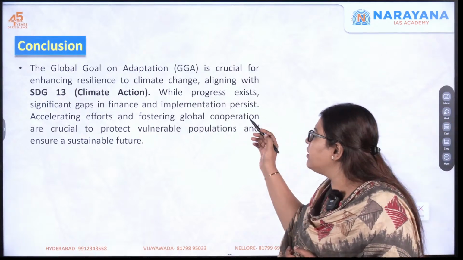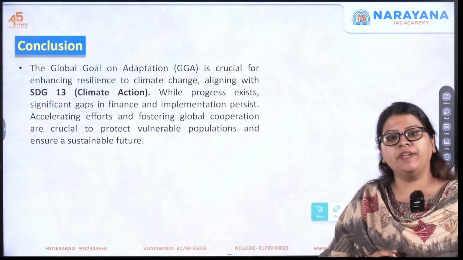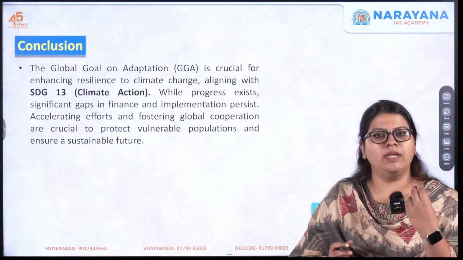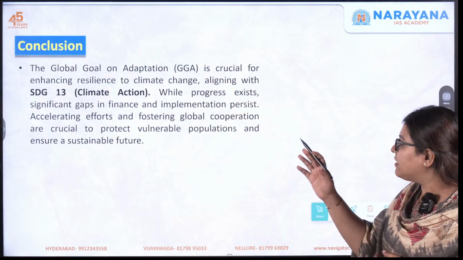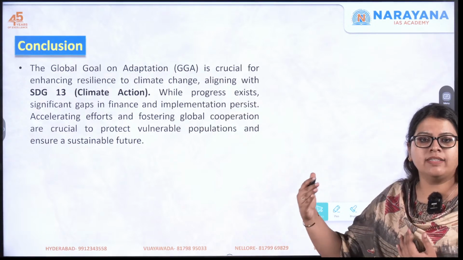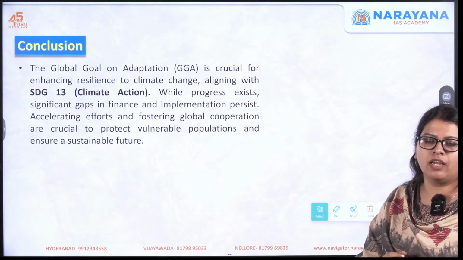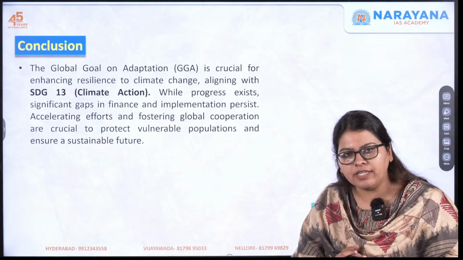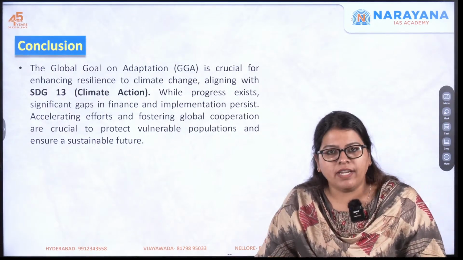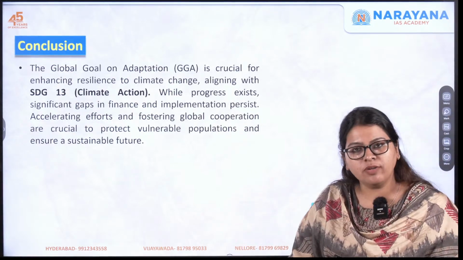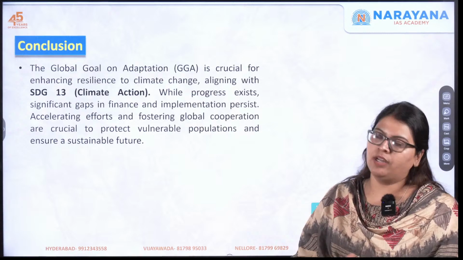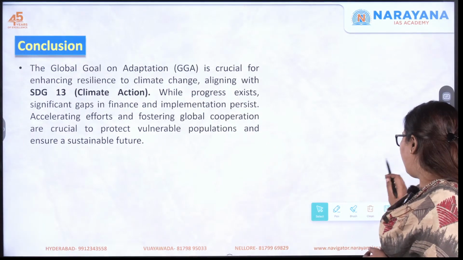While progress exists, there are significant gaps in terms of implementation, in terms of finance, etc. So, we need to accelerate efforts and foster global cooperation and governance, and these become very, very crucial in order to protect vulnerable populations and also ensure a sustainable future. So, this is it with this particular topic.